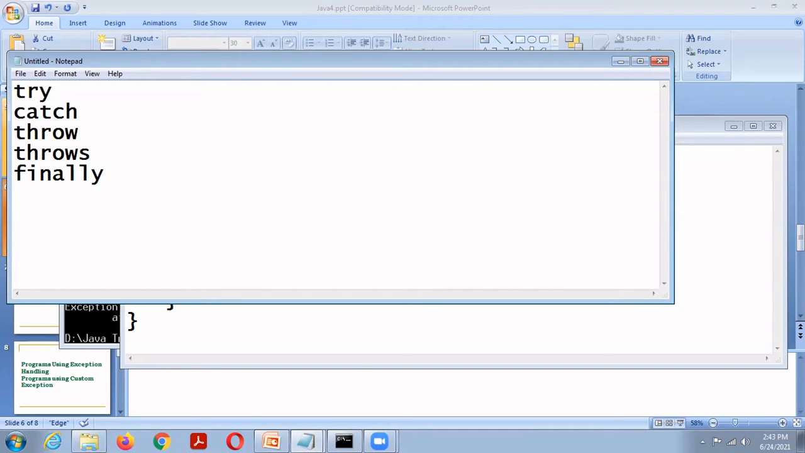Then the catch block handles that exception. So the catch block is used to handle an exception. The try block is used to monitor an exception. The catch block is used for handling an exception.